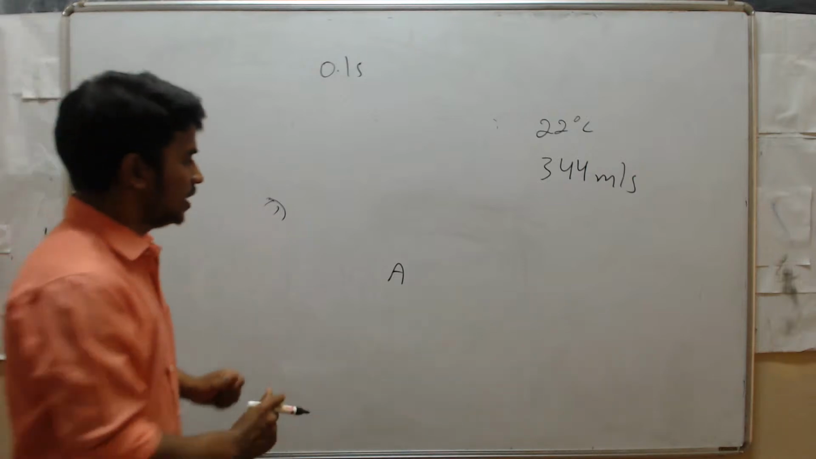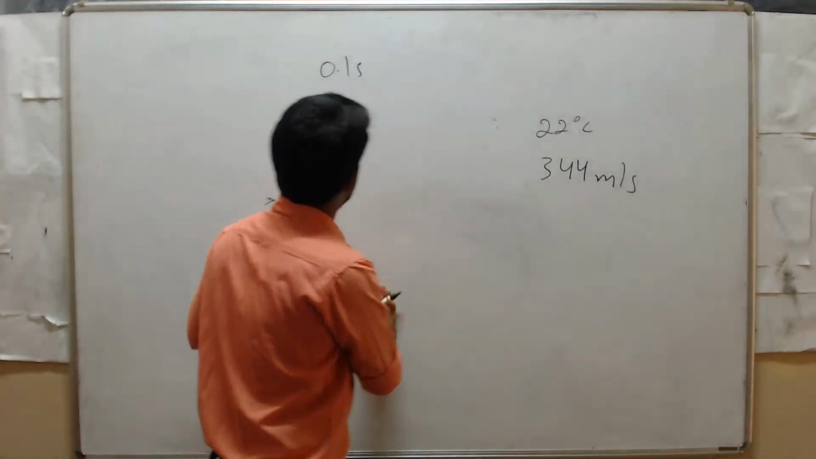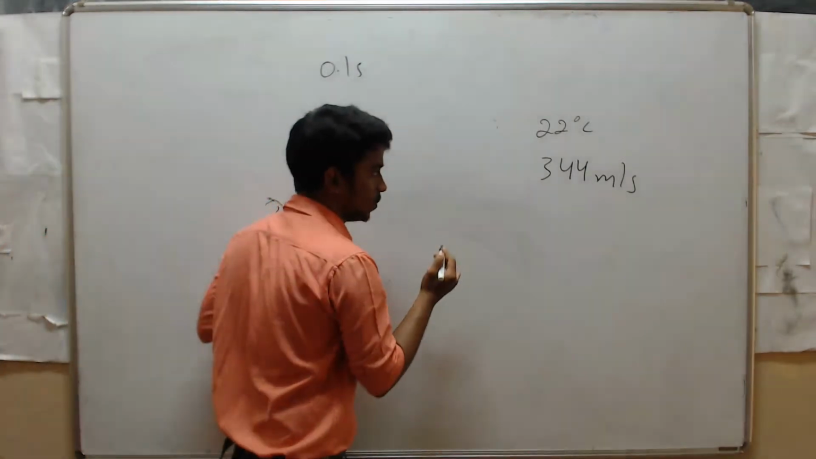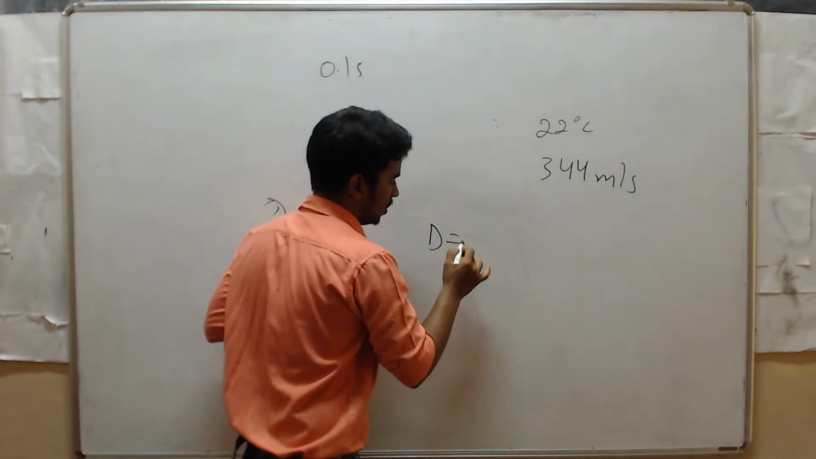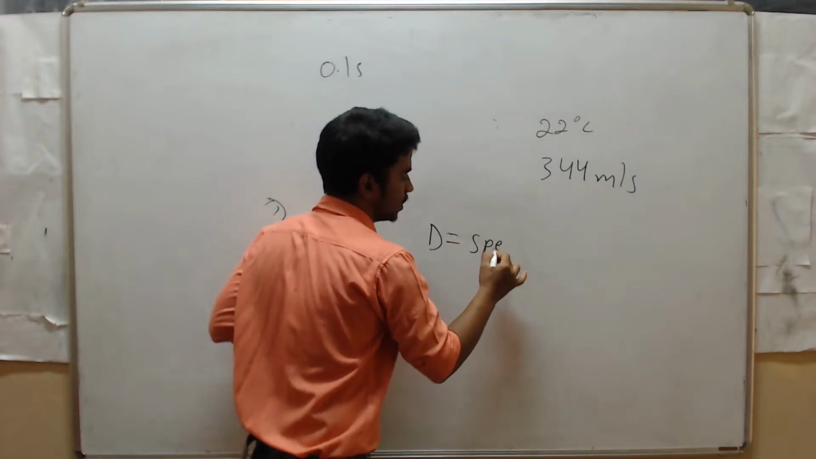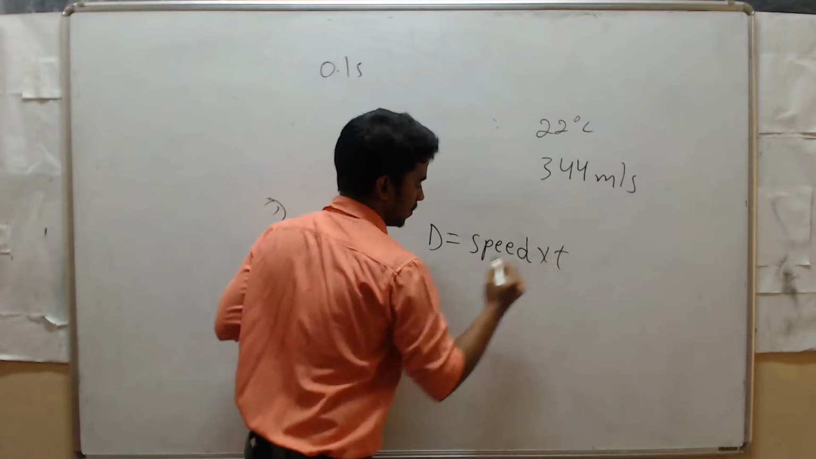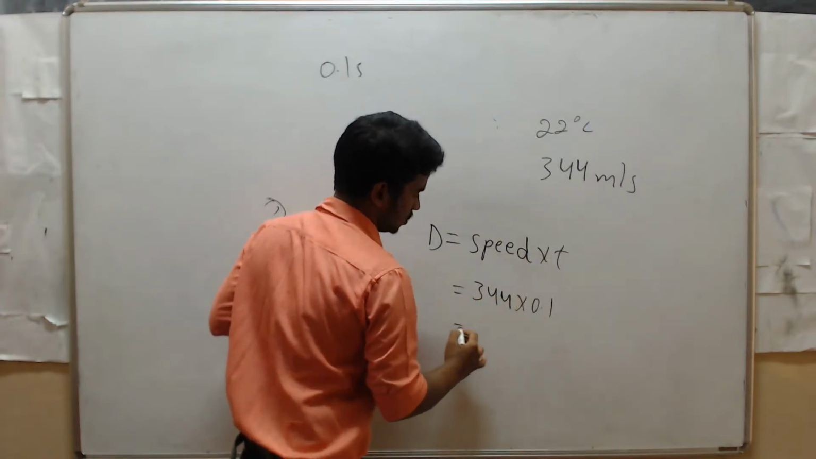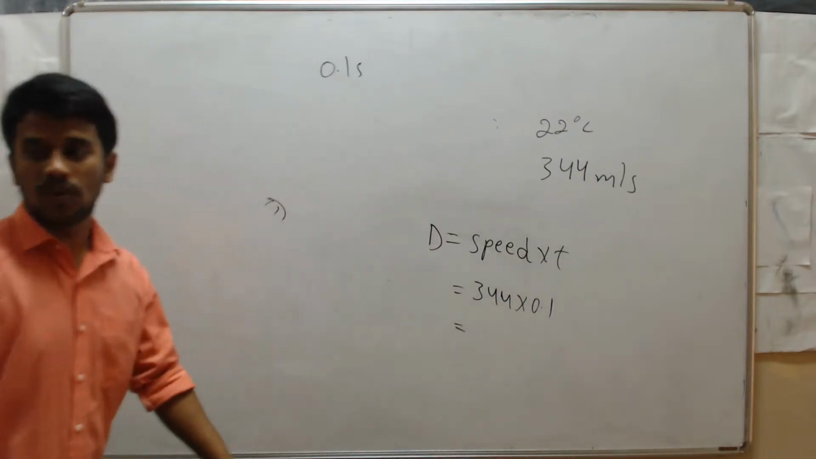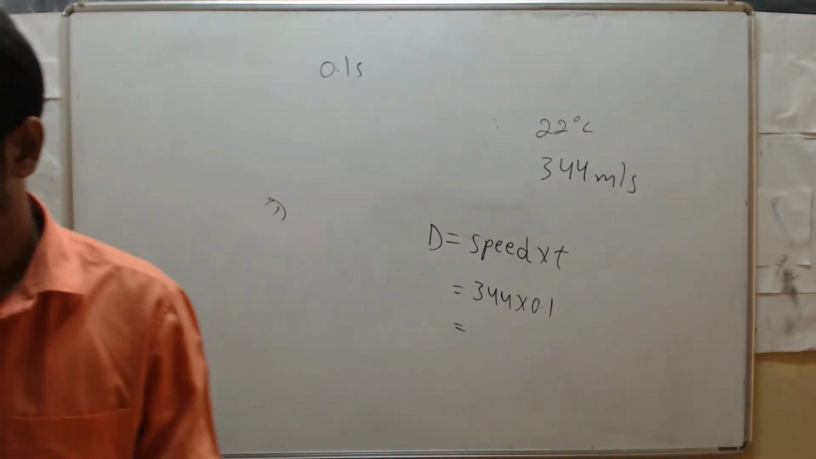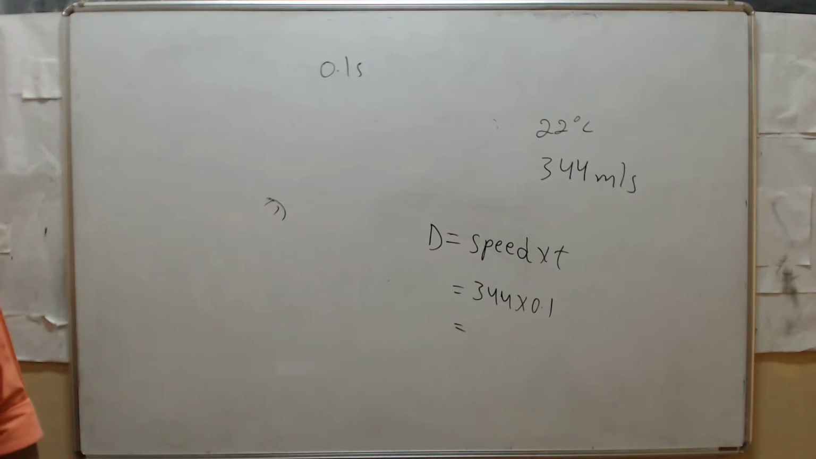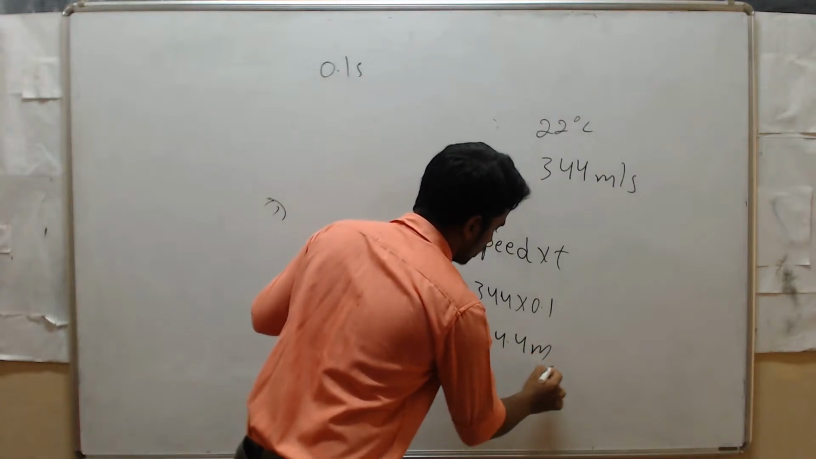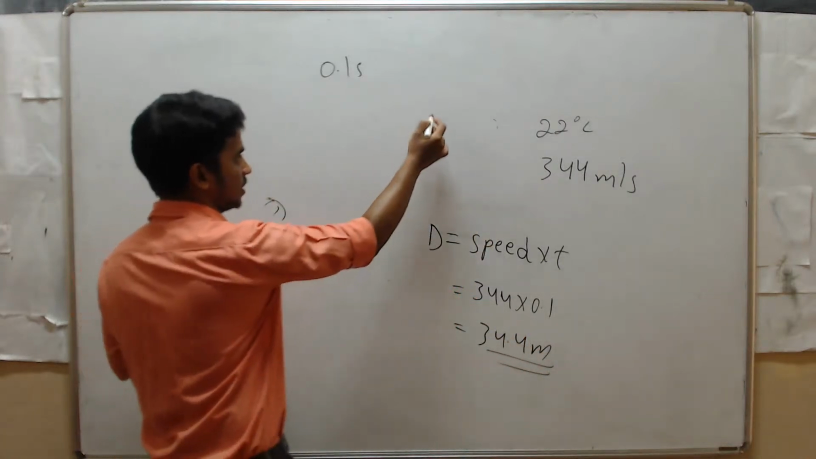So now see here the distance between. Okay, so what is the time taken to hear echo? That is 0.1. The speed is 344 meter per second. With the formula, distance is equal to speed into time. So what is the speed? Speed is 344 into 0.1. So what is the answer? 344 into 0.1, that is 34.4 meter.